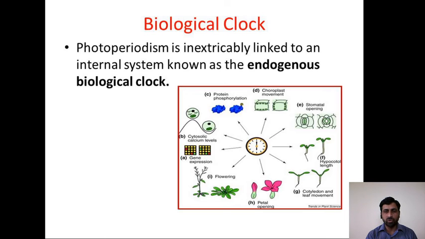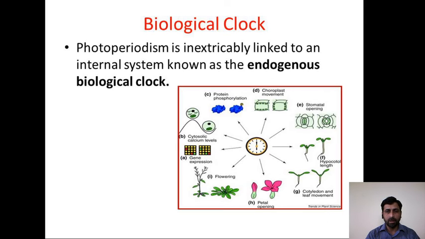So that is perceived by plants, and this perception results in the form of flowering, and plants respond to this as stomatal opening, hypocotyl length, petal opening, flowering.